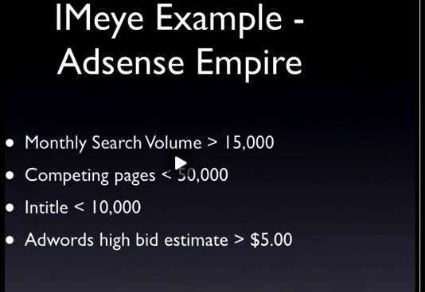We want AdWords costs to be really high, because if the AdWords bids are really high, that means people are paying a lot for those ads, and that means we're going to make a lot from those ads when we have them on our site with AdSense. So we're going to say here that the AdWords high bid estimate, we want it to be bigger than $5.